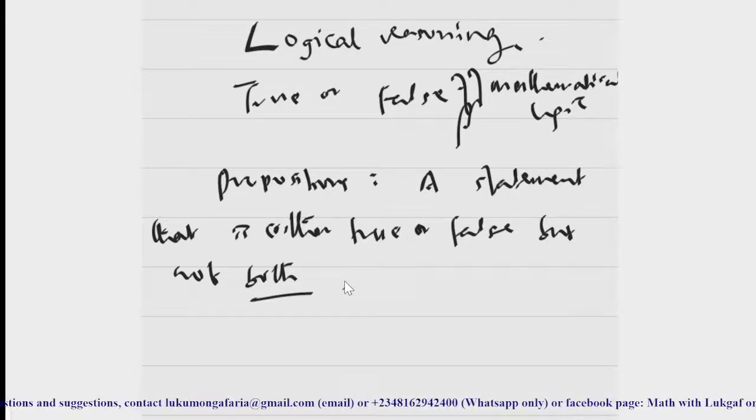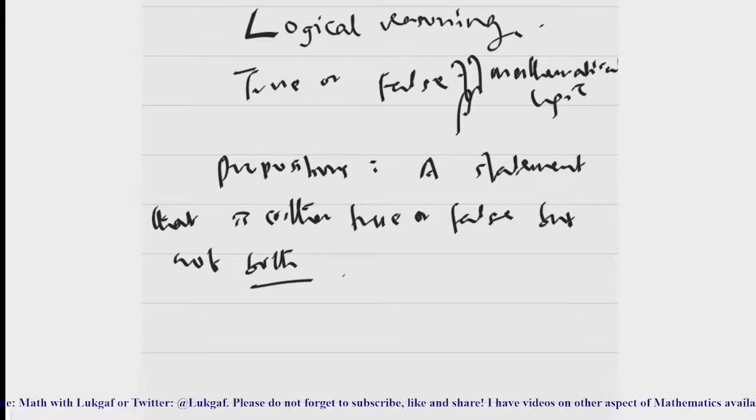Now, the truth or falsity of a proposition. Let me give you an example. If I say Ibadan is the capital city of Oyo State, indeed this statement is a proposition because it is true.